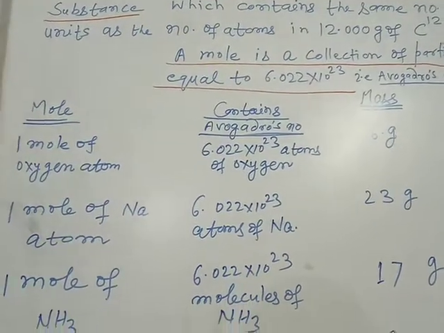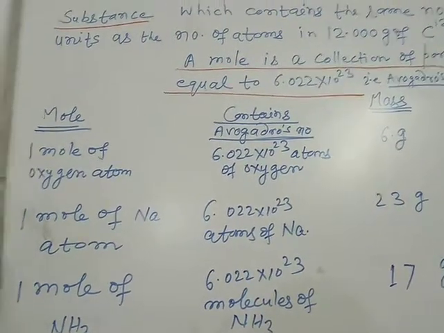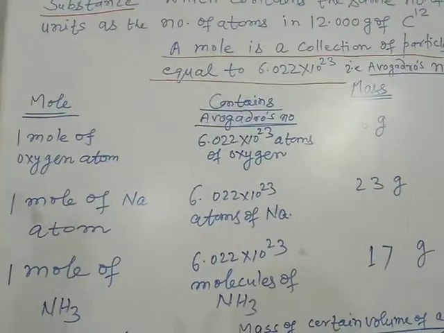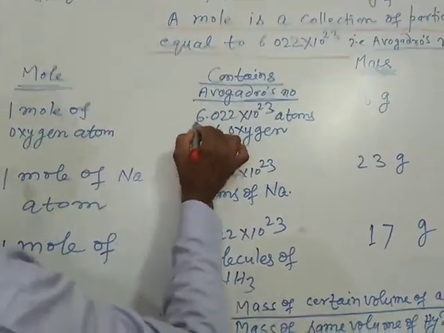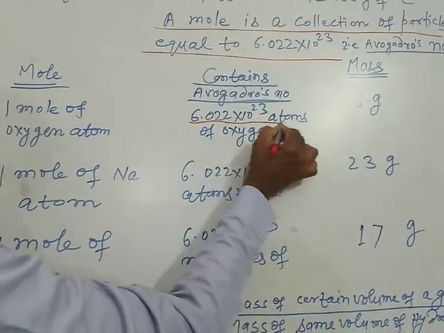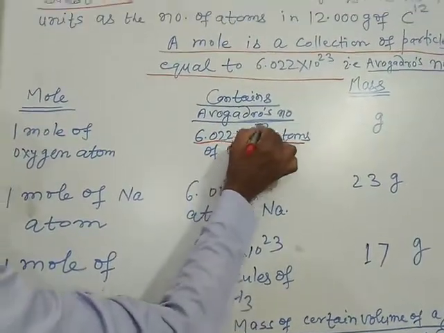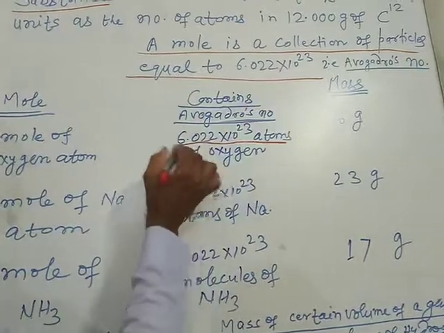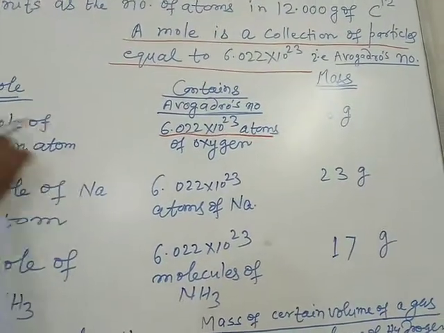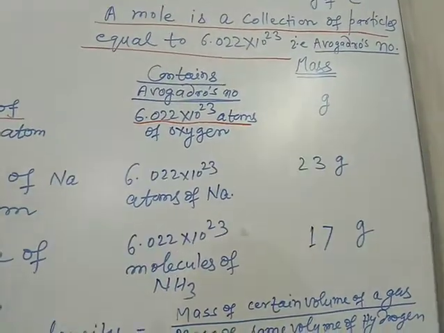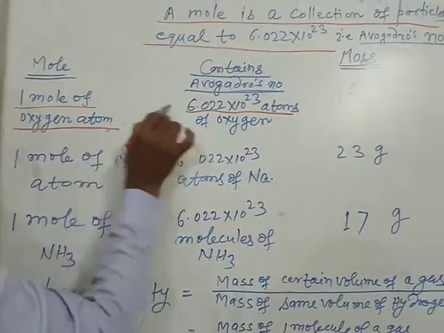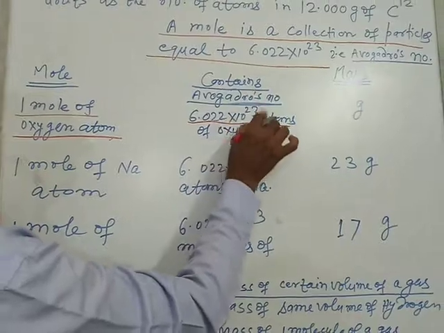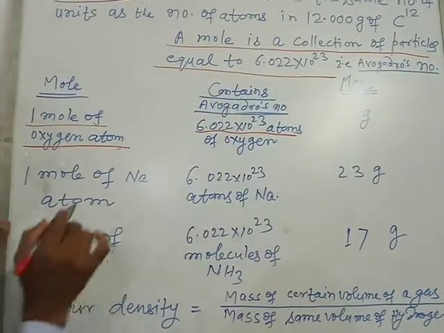Now, what is one mole actually called? In terms of number, it is equal to the Avogadro number, 6.022 into 10 to the power 23. One mole of oxygen atoms means 6.022 into 10 to the power 23 atoms of oxygen.